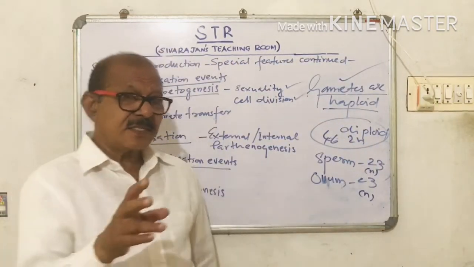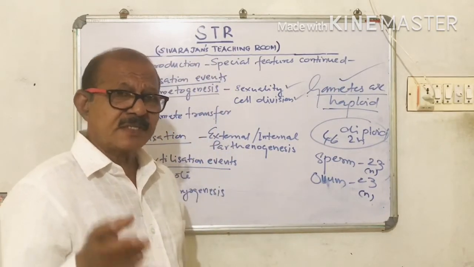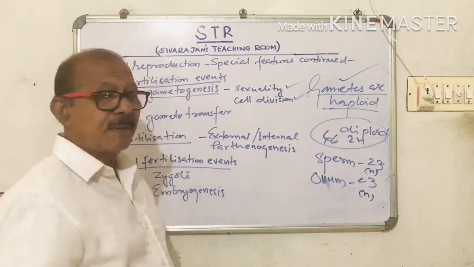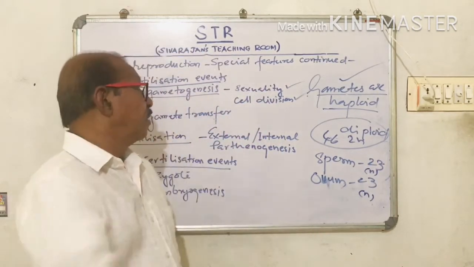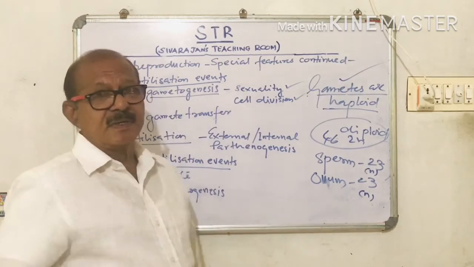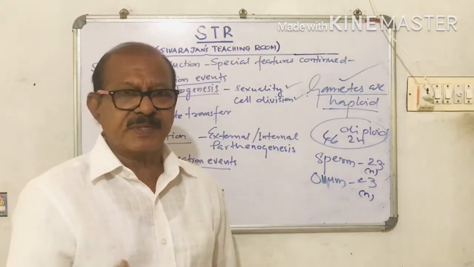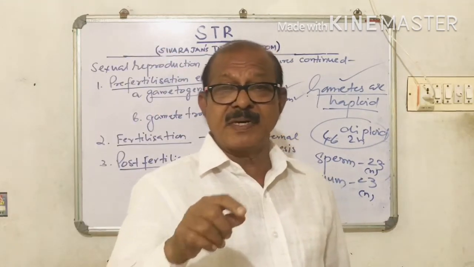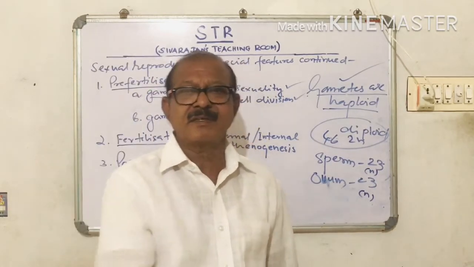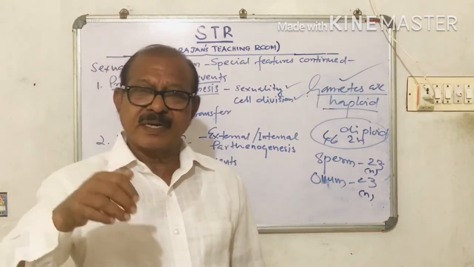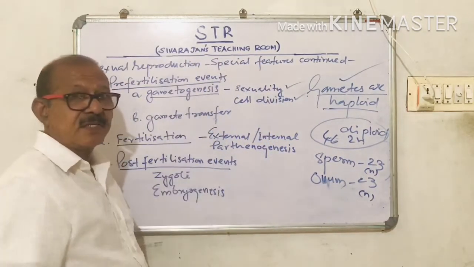And fertilization takes place in two ways, externally and internally. If the fertilization takes place externally, the gamete transfer needs the medium of water. So gamete transfer is effected by the medium of water in the case of external fertilization. And in the case of internal fertilization, the male gamete is transferred into the genital tract of the female. So the fertilization is taking place internally. So gamete transfer is another thing.